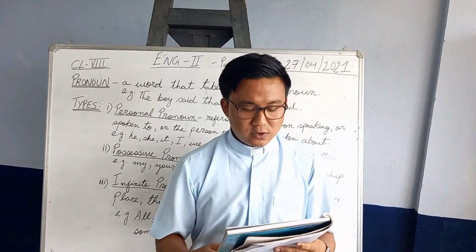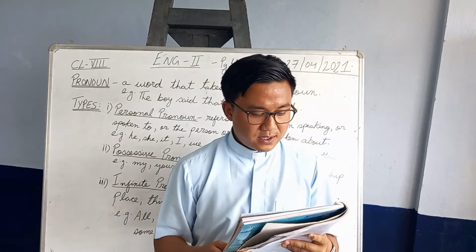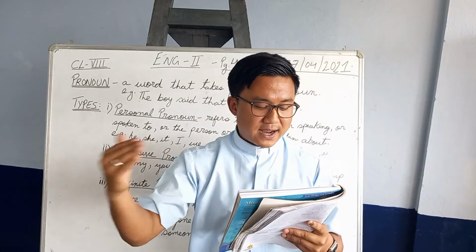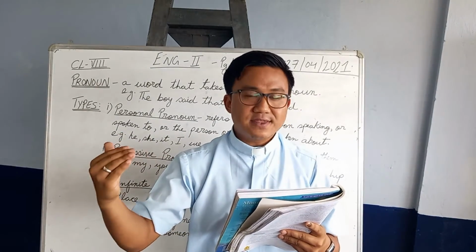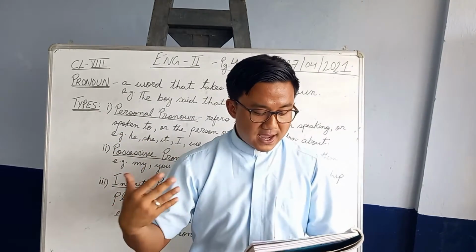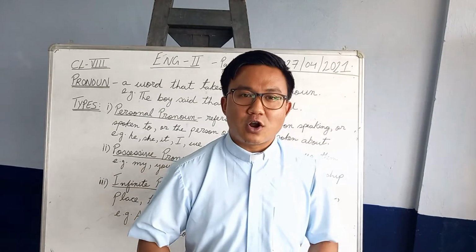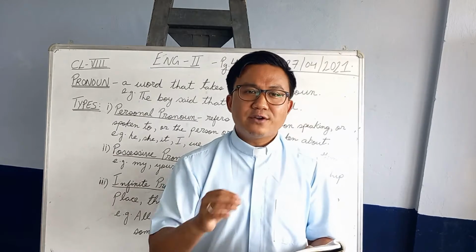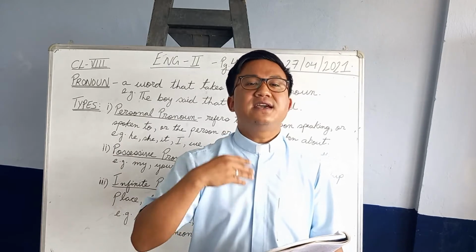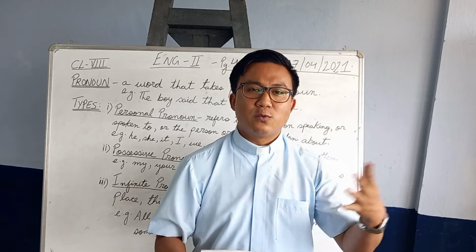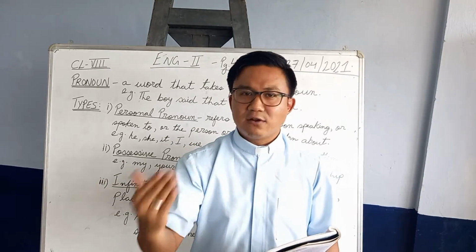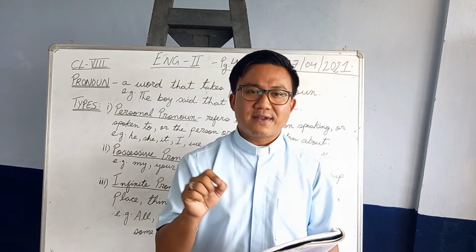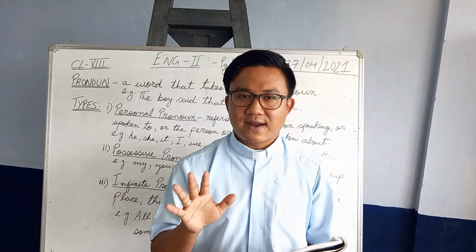There you'll see the question answers first. Number A, Read to Understand. There are 1 and 2. Number 1, answer these questions, and number 2, answer these questions with reference to the context. For these two, I've already written the answers and I will be sending them to you through the WhatsApp group. You can have a look and copy whatever I've written on your exercise copies.